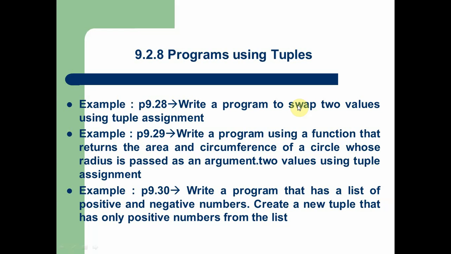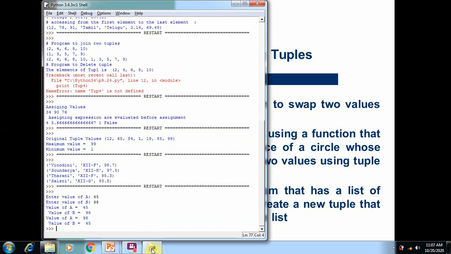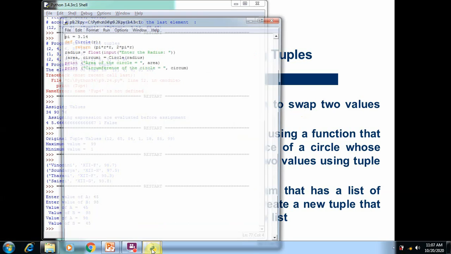The next one is program 9.29, where we write a program using a function that returns the area and circumference of a circle whose radius is passed as an argument, two values using tuple assignment. So it means we are using a function to return more than one value, that means multiple values, to the outer function.